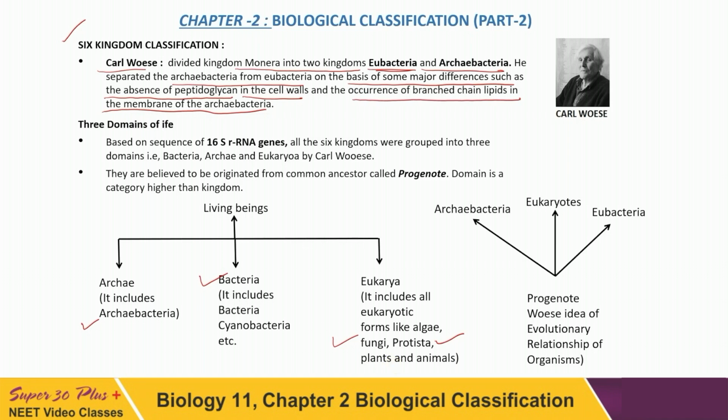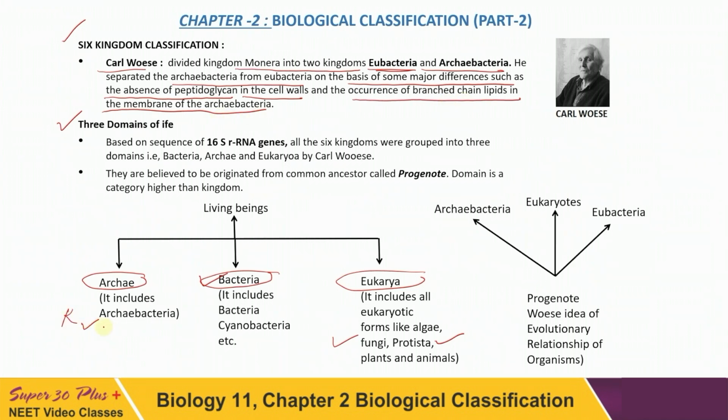One more important thing, that he proposed three domains of life. According to him, all the organisms have been kept in three domains: one domain is Archaea, one domain is Bacteria, and one domain is Eukarya. Domain Archaea includes the monerans which do not have a peptidoglycan wall and in which the cell membrane has branched chain lipid compounds.